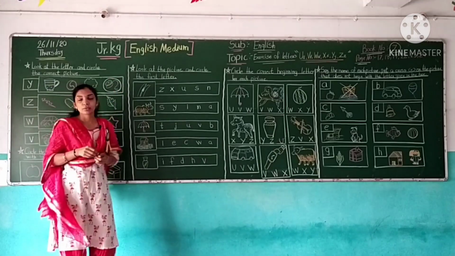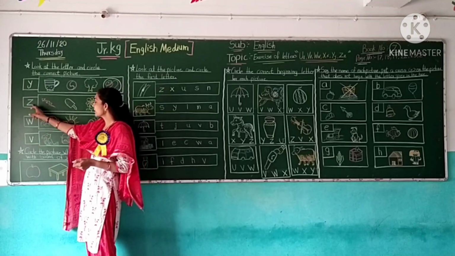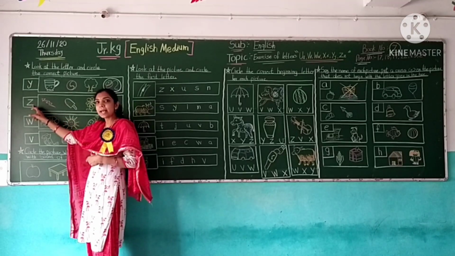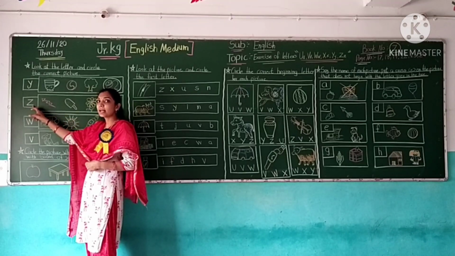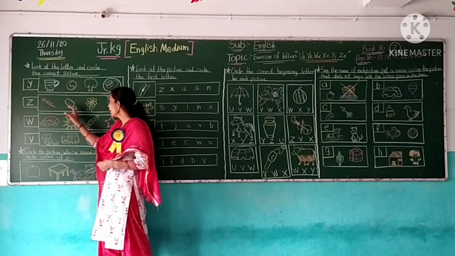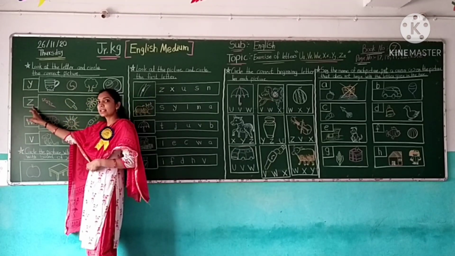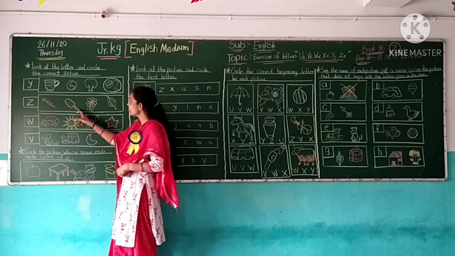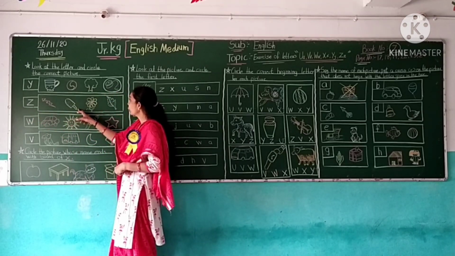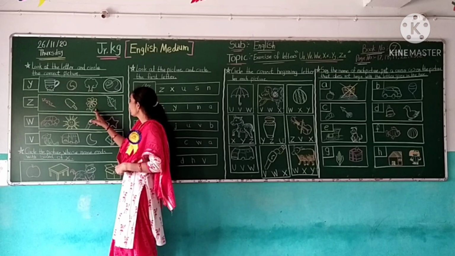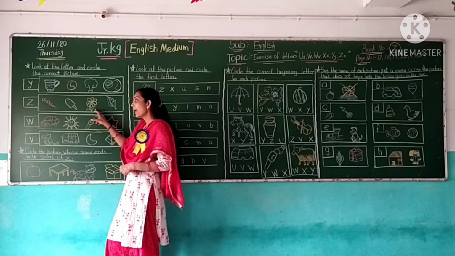Now next, which letter is this? Letter Z. This is letter Z. So, here find the picture. Start the letter Z. This picture start the letter Z? No. This? No. This is sunflower. Sunflower start the letter S.